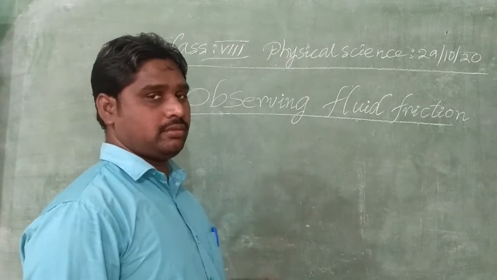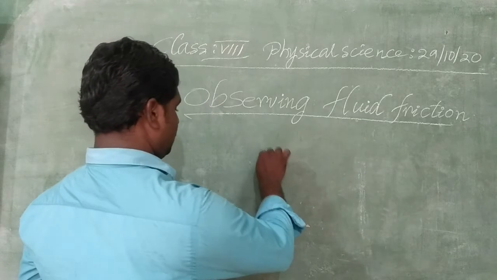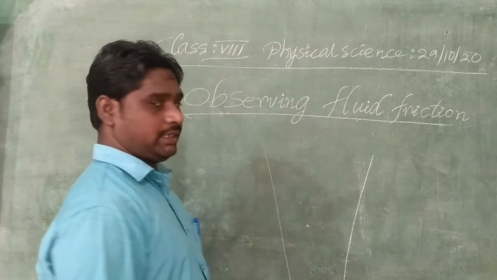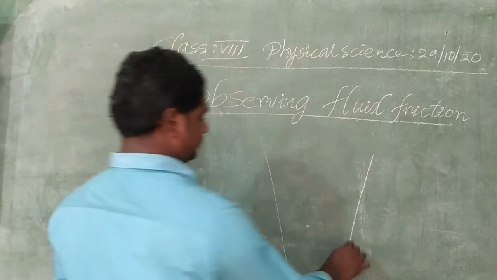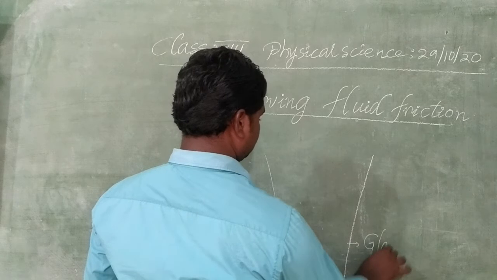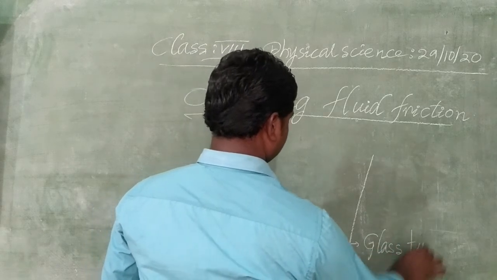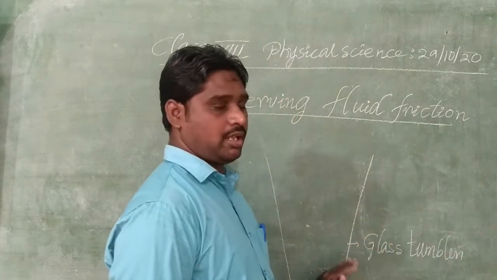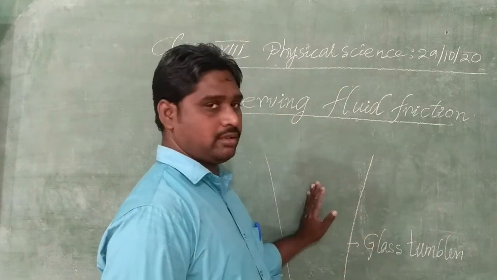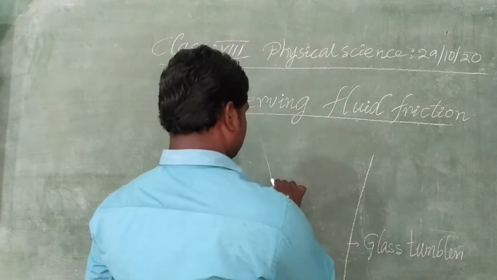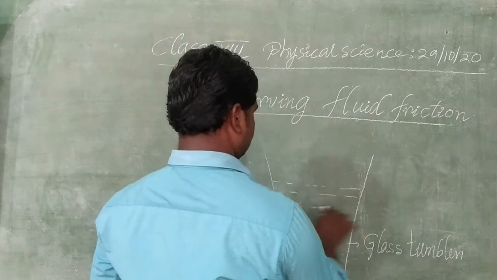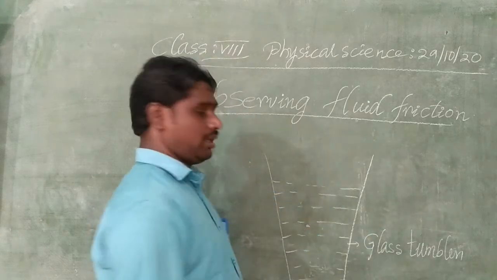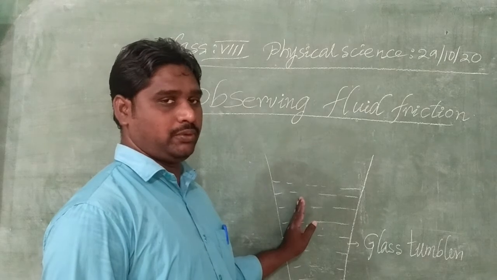In this activity, we take a glass tumbler. In this glass tumbler, we take some water. Next, we take a spoon.